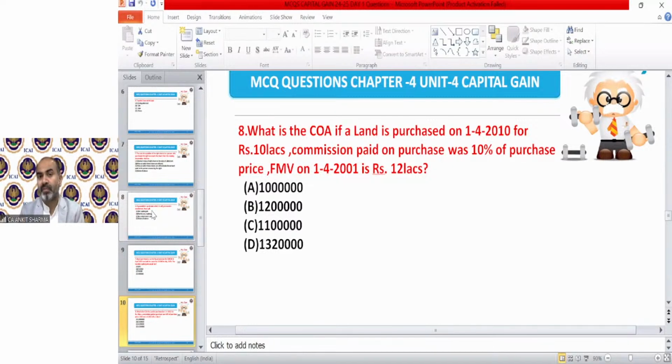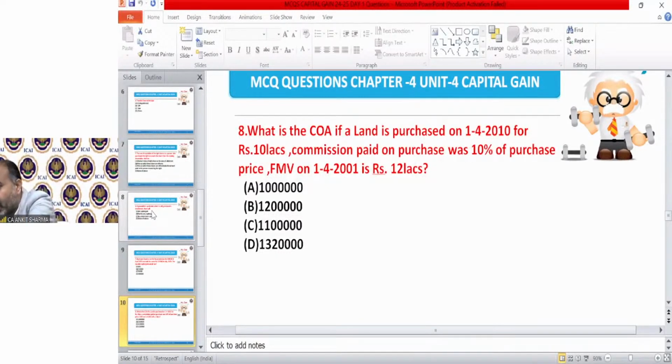Any commission, brokerage, which has been paid at the time of transfer will be deducted from the sale consideration as expense on transfer, but any commission, brokerage, etc., if it has been paid at the time of purchase, that will be the part of our cost. That will be the part of our cost of acquisition. Okay. Because any expenses till the asset is put to use become the part of the asset. In the same way, any brokerage, commission, etc. paid at the time of purchase will form part of our cost of acquisition.